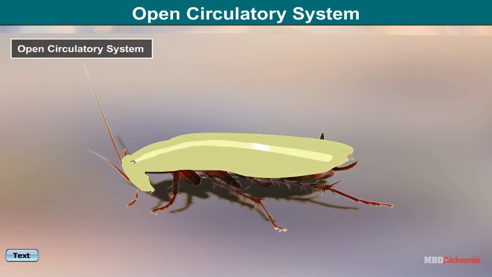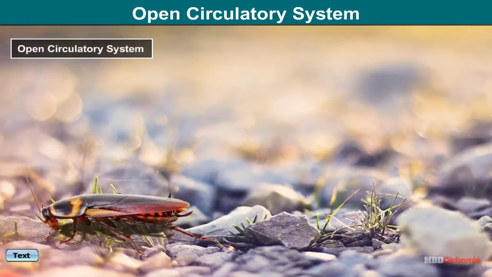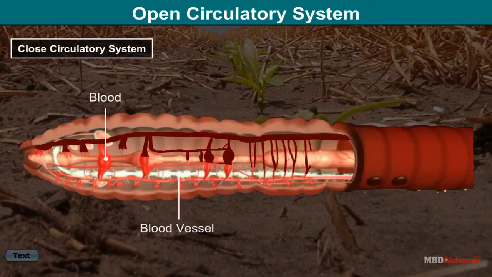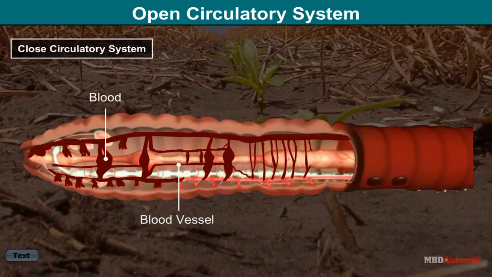The body cavity is filled with blood and is called hemocoel. Color of blood depends upon pigments present in blood. Closed circulatory system: in this type, blood remains inside the blood vessels, arteries, veins and capillaries. It is found in most annelids and all vertebrates. In this, blood flows at faster speed and high pressure.